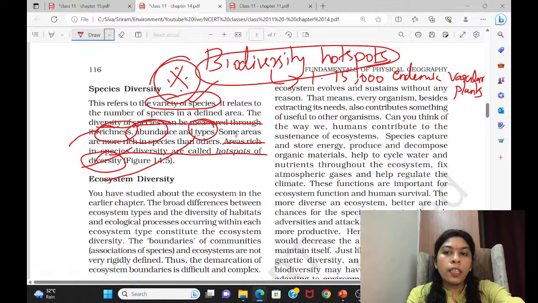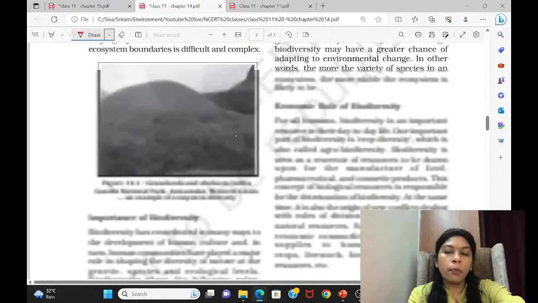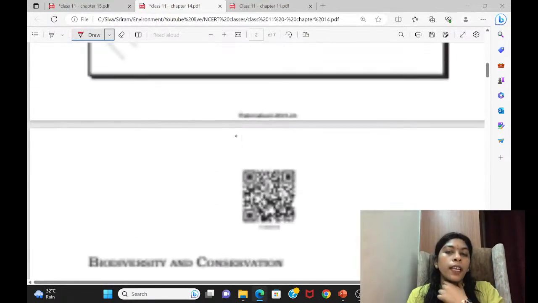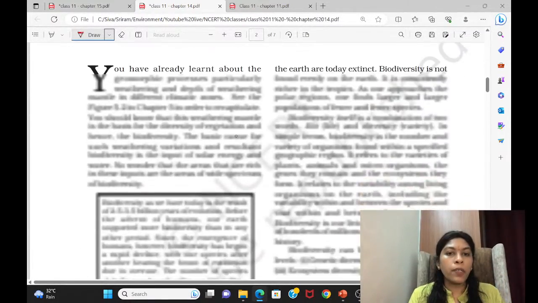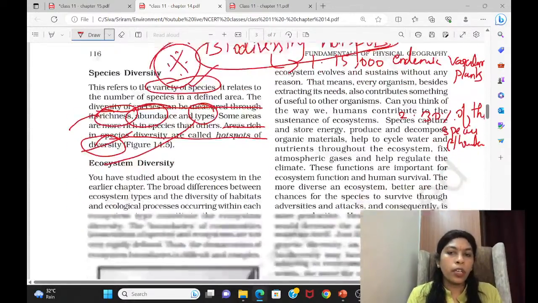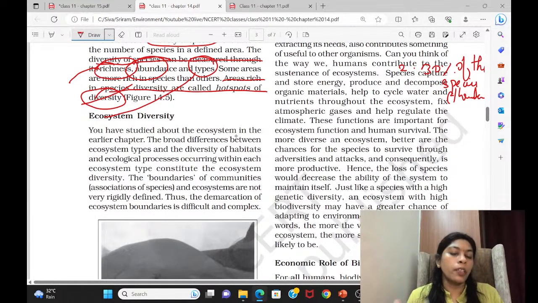The second condition is that at least 30% of the species of that area should have been lost, that is, threatened. That means that area is completely threatened. So these two conditions are very important to decide whether a particular area is a biodiversity hotspot or not. If you want, you can write and keep it. Again, it will repeat.